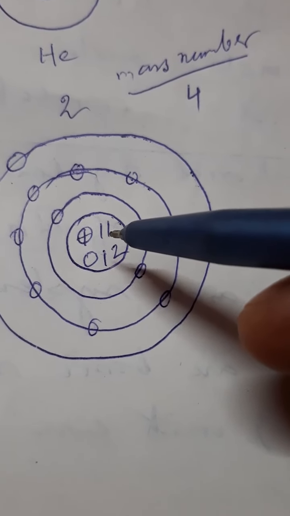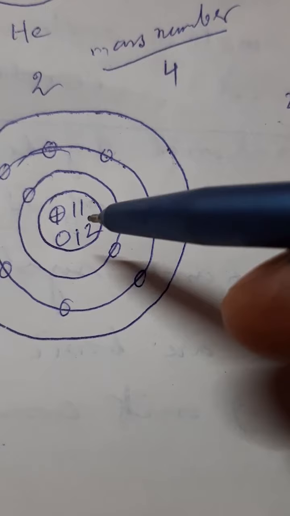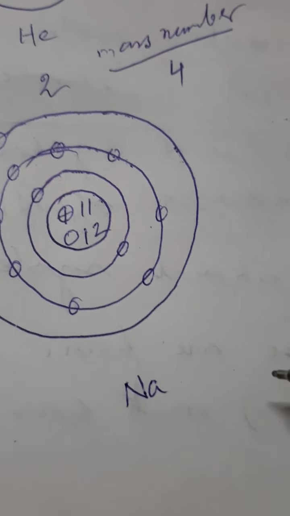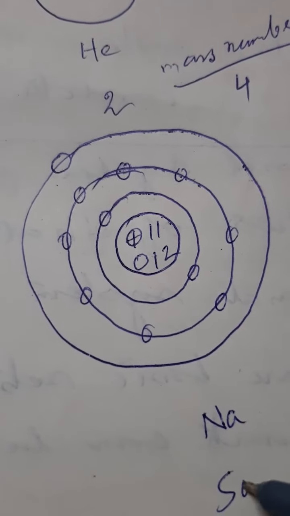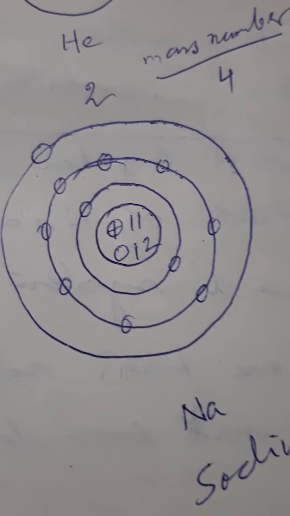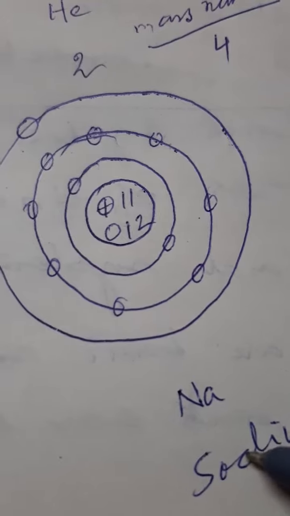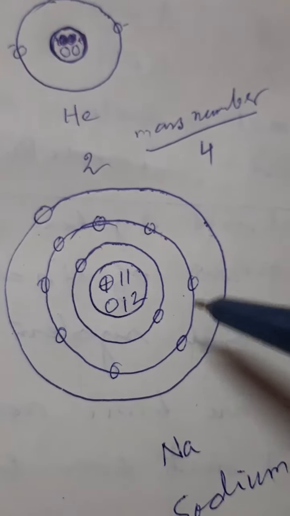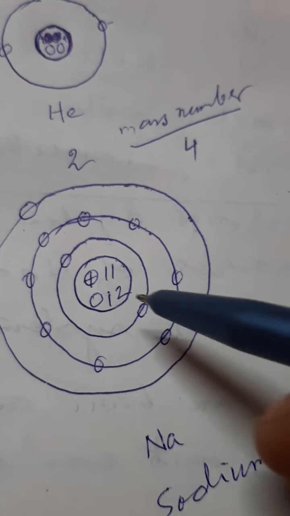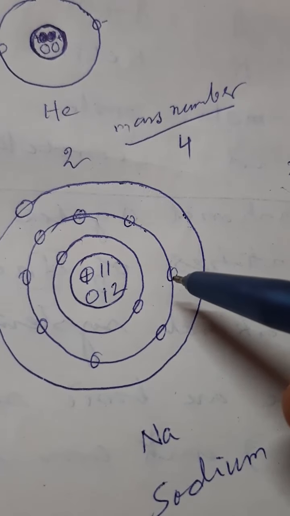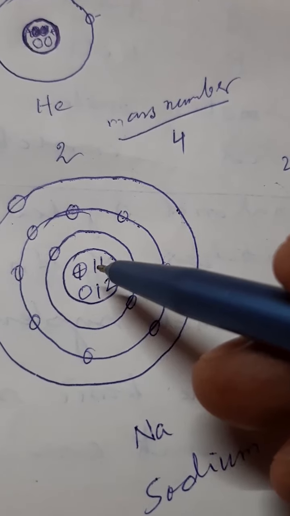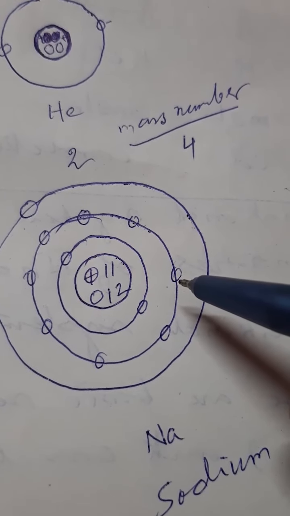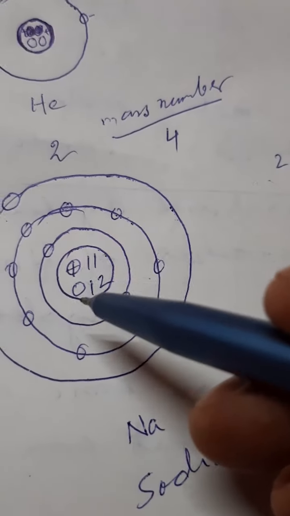So this sodium atom, sodium is called natrum, Na, is electrically chargeless, because the positive charges of the protons are neutralized by the negative charges of the electrons. And this is the structure of sodium.